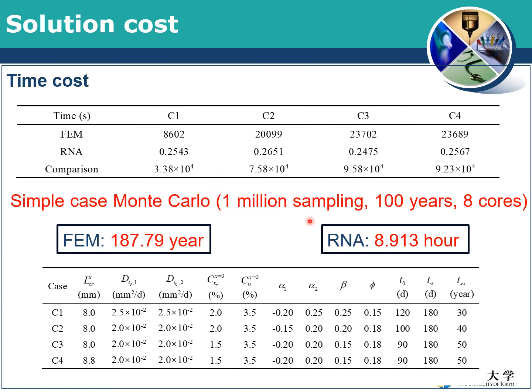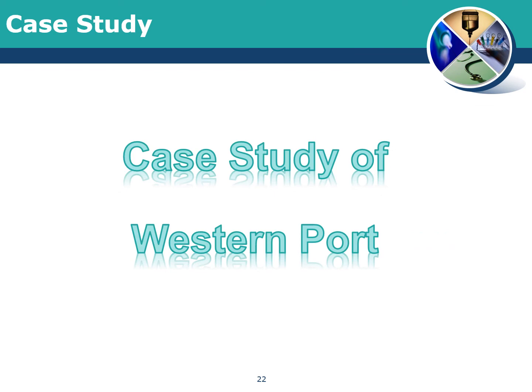So if we want to use Monte Carlo simulation, for example with 1 million samples, considering 100 years, and assuming we use a simple computer with 8 cores for parallel computing, then with the finite element method we would need almost 200 years. That's almost impossible for the calculation. But with our approach, just 8 or 9 hours, so we can complete the calculation. That means we make this calculation feasible for engineering applications.